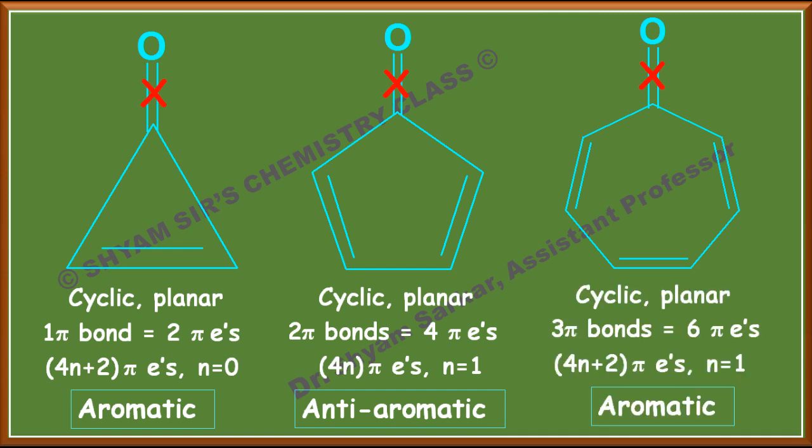And the third one is cyclic planar, 3 pi bonds, 6 pi electrons, which matches the 4n plus 2 pi electron system where n equals 1. So this is also aromatic. In this way you can remember. If a question in the exam comes with this type of moiety, you should remember: the first one is aromatic, the second one is anti-aromatic, and the third one is also aromatic.